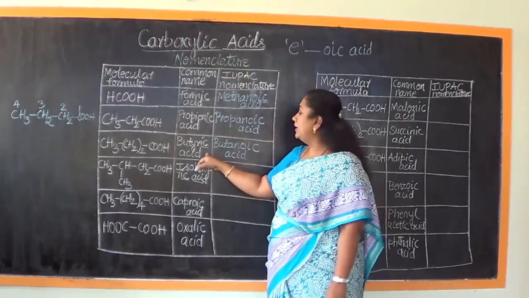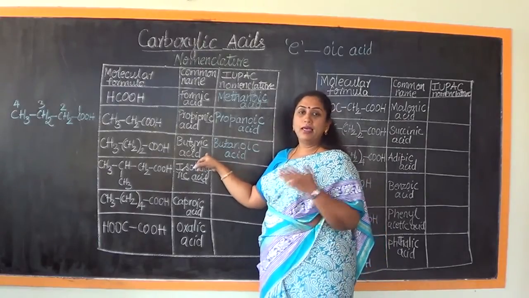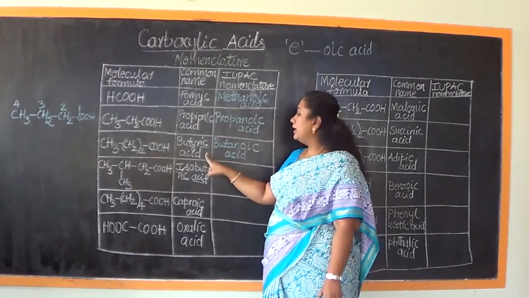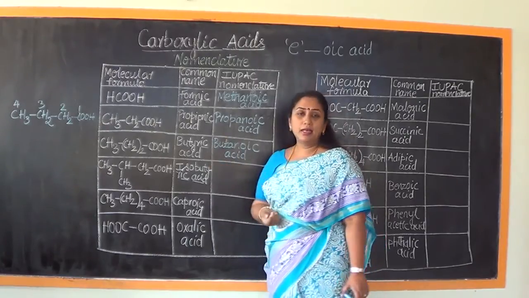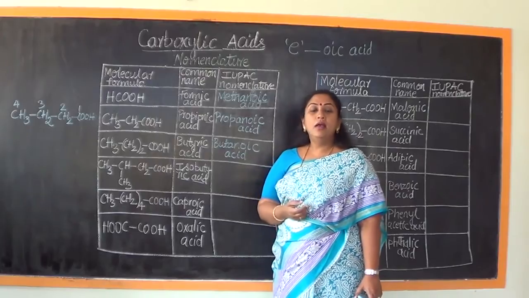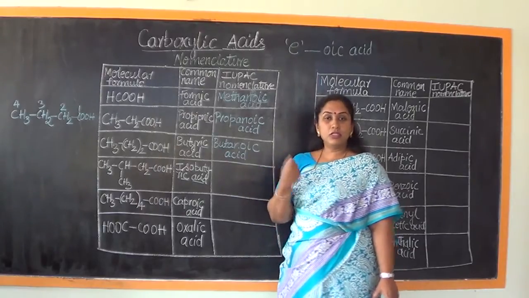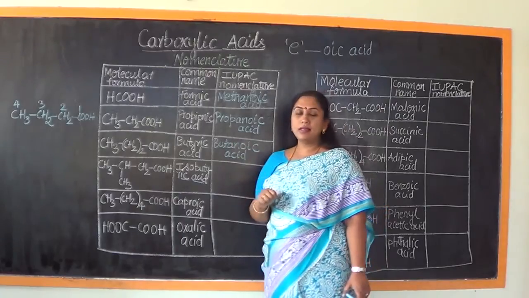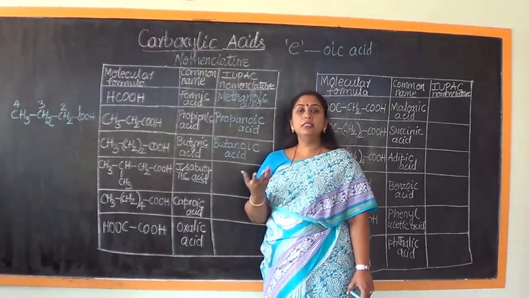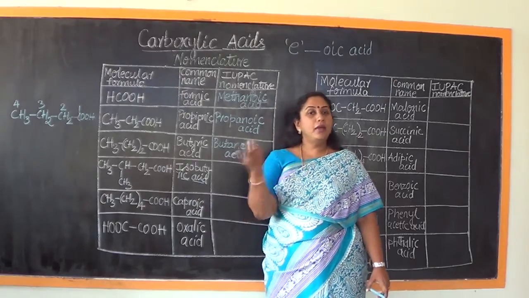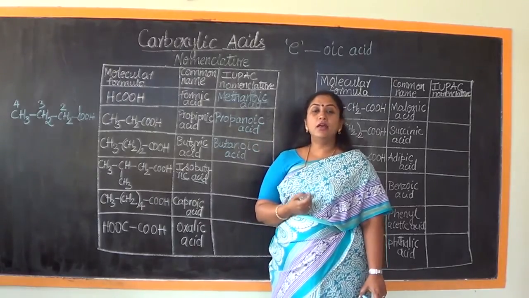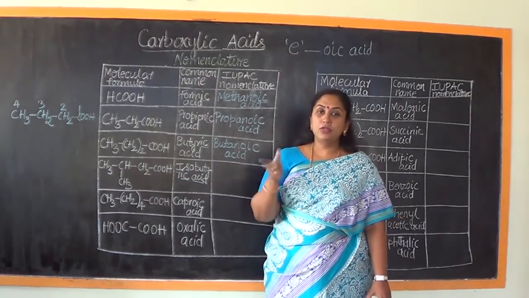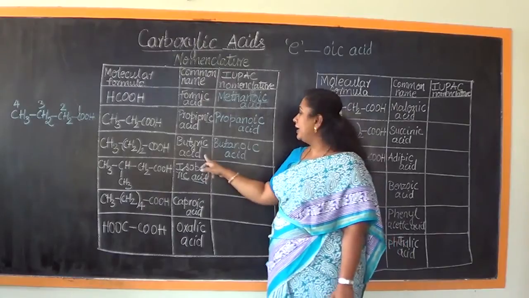It is commonly referred to by the name butyric acid, or its trivial nomenclature is butyric acid. Why the name butyric acid for this? As I already told you, it is named on the basis of the source from where it is extracted. The source for butyric acid is butter. From rancid butter, butyric acid has been extracted. In Latin, the term butyrum means butter. So therefore it is named butyric acid.